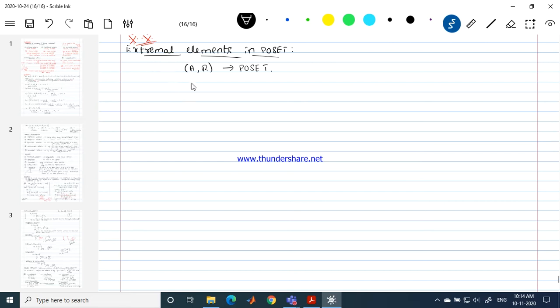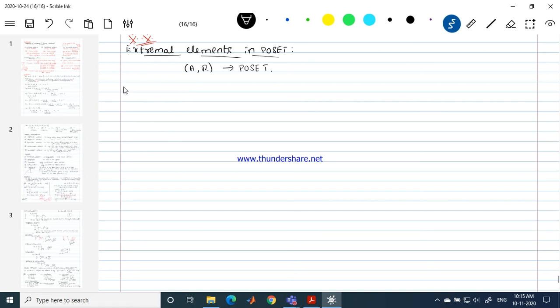So now I just know a partial order is nothing but what? I told you people that elements of A are in some order. So that is what the partial order says. A is a partially ordered set. So that says the elements of A are in some order. So if that is the case, we can speak about the maximal element, the minimal element, or the extremities. We can speak about the extremities in the set with respect to the relation R.